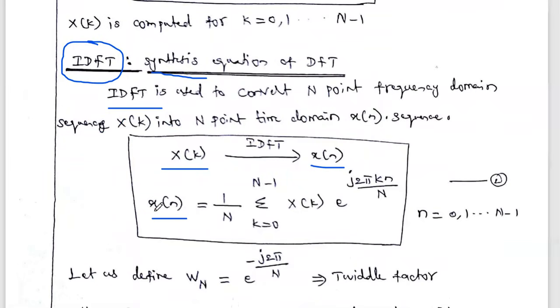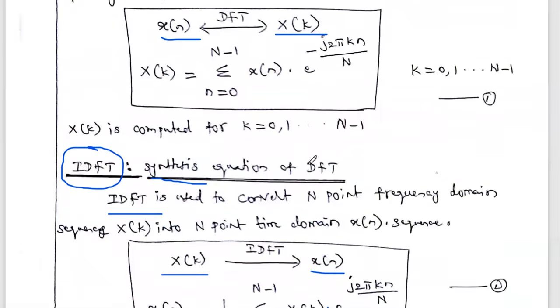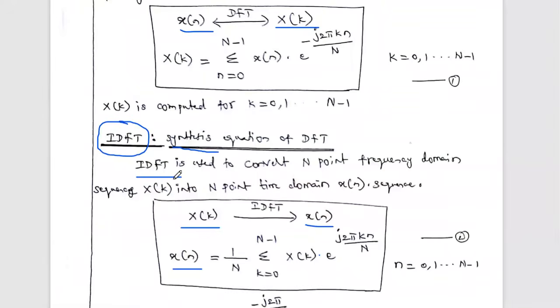So the output, the time domain sequence x of n, is obtained by 1 by N into summation k equal to 0 to N minus 1, capital X of k multiplied with e power j2 pi k n divided by N. Okay, so you just compare these two formulas. Comparing the DFT formula and the IDFT formula, you see here the summation n equal to 0 to N minus 1, and in the inverse DFT formula, summation k equal to 0 to N minus 1.